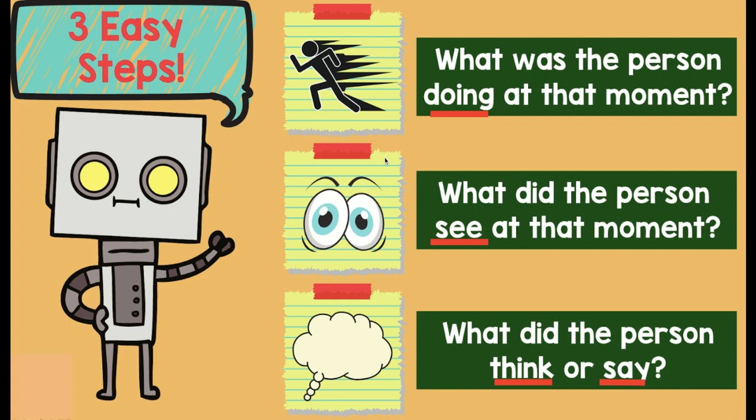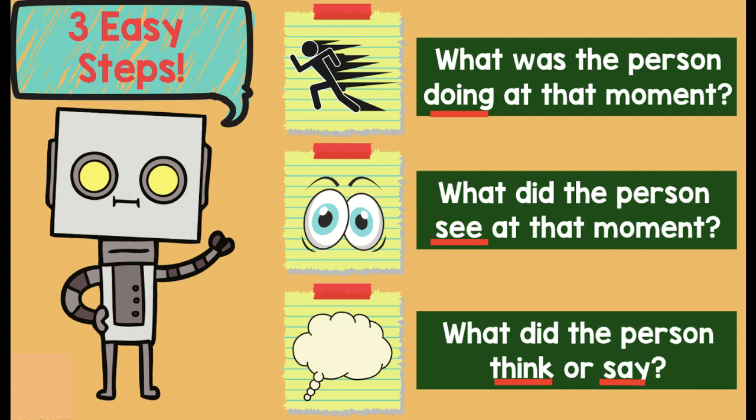Step 2, what did the character see at that moment? Maybe just then the character spotted his puppy that had run away. Step 3, what is the character thinking at that moment? Or maybe what did he say? And we could say in this situation, maybe the character was so relieved he finally found the puppy that had run away from him. So rather than just saying the boy ran across the street, now look at it: he sprinted, he saw his lost puppy, and he was relieved that he found him.